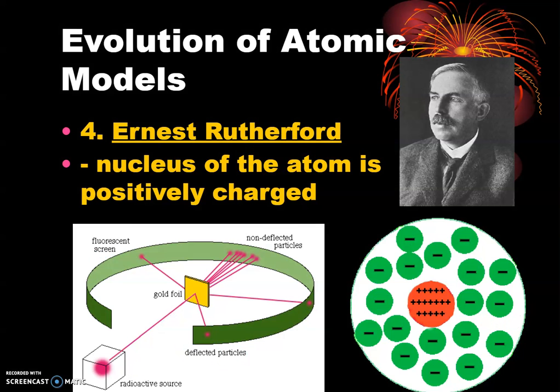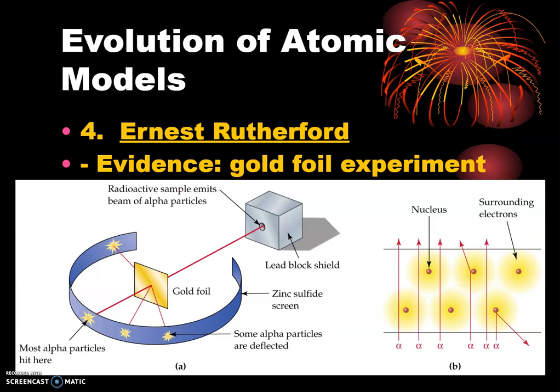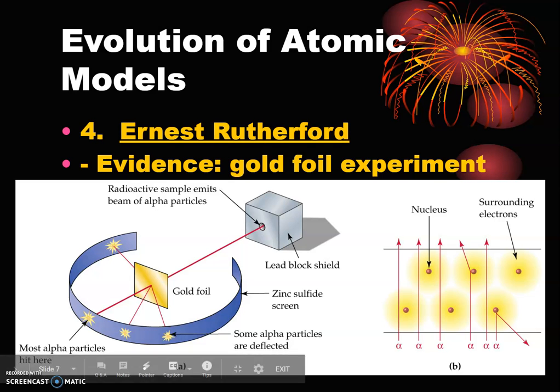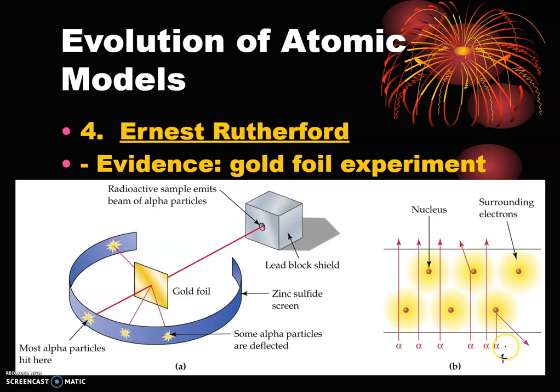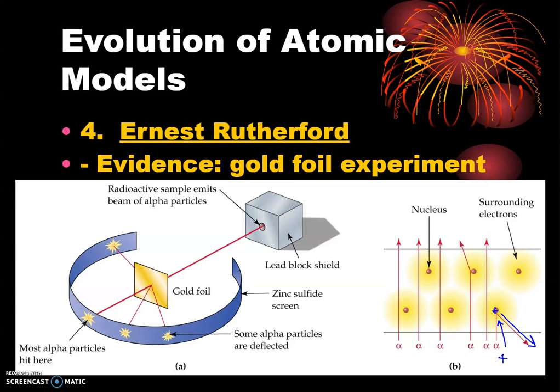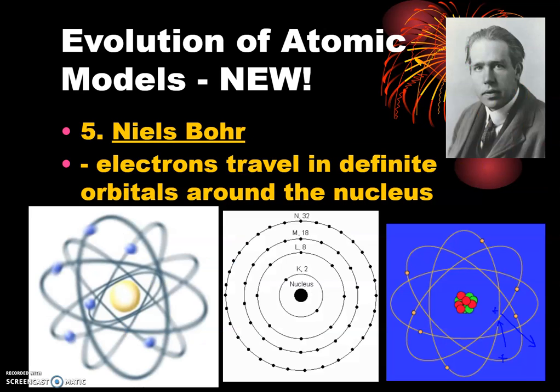So that's where we came up with that model since then. Okay, so that gold foil experiment, basically these alpha particles, which are positively charged, deflected off of the positively charged nucleus because two like things repel one another. All right, so that is a little review of what we did in chapter 5.